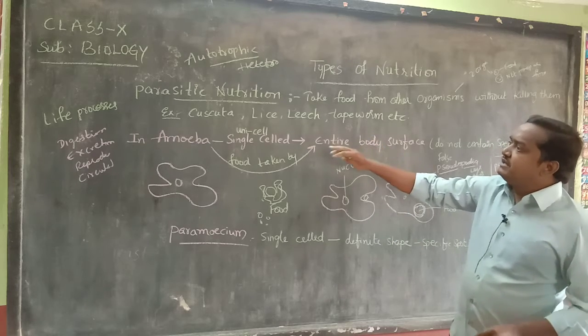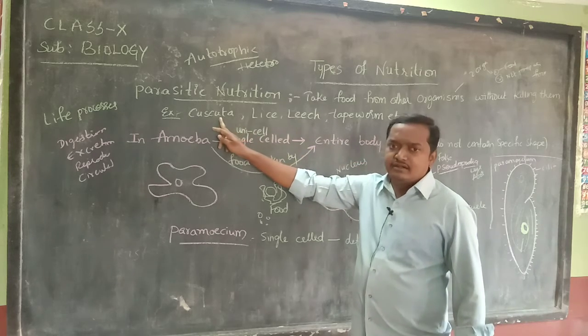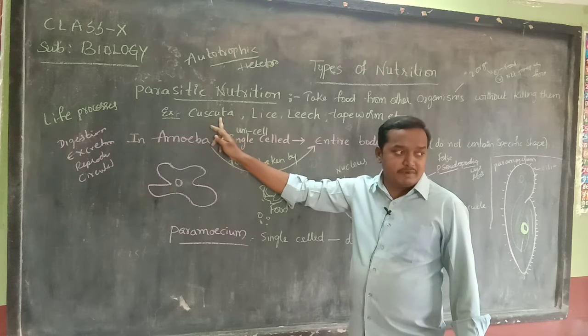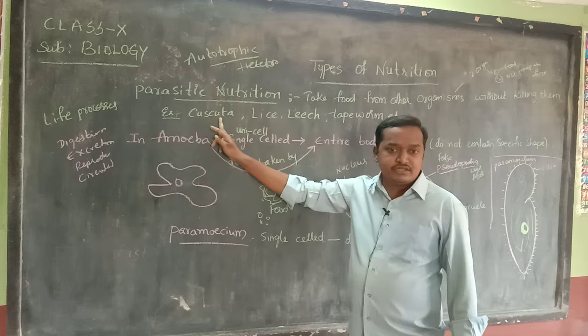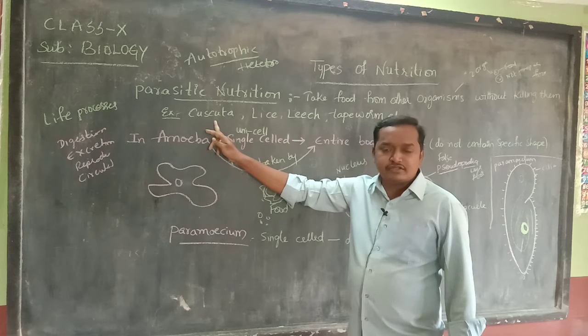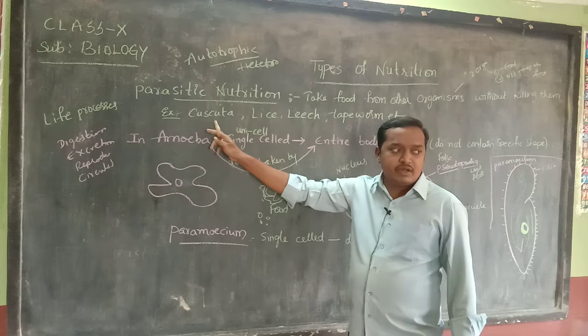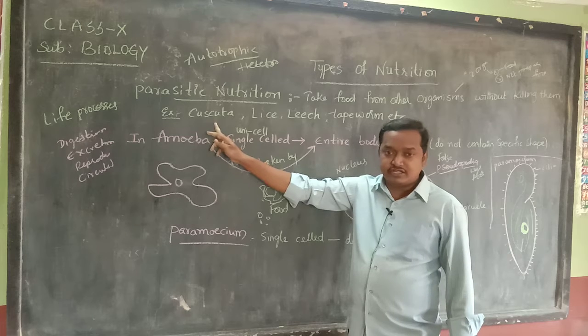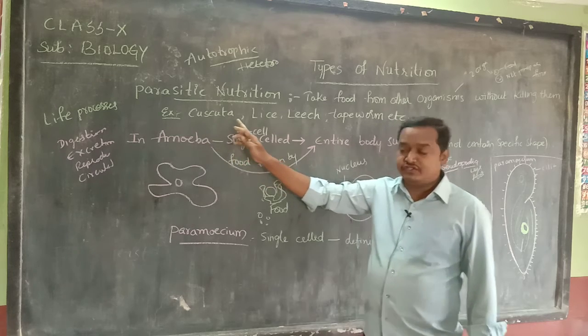For example, Cuscuta is a plant, also called dodder, very important. A 4-mark answer, a 2-mark question, and object type questions are there regarding this Cuscuta dodder plant. Its other name we are going to have in the notes and textbook. We are going to learn in detail about the Cuscuta dodder plant in the next class, with a full page.